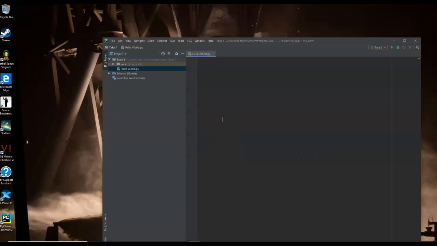And we'll simply type print, and then two parentheses. Inside that we'll say Hello World. Now we have a small error right here. It's just simply telling me that I need to have another space. And there we go. And it checks out.